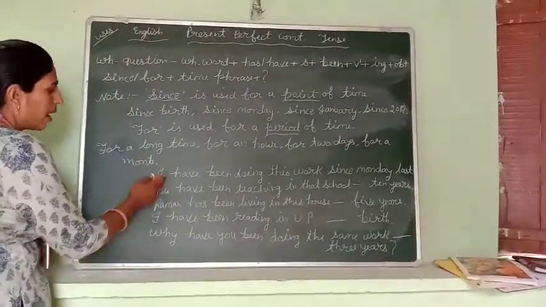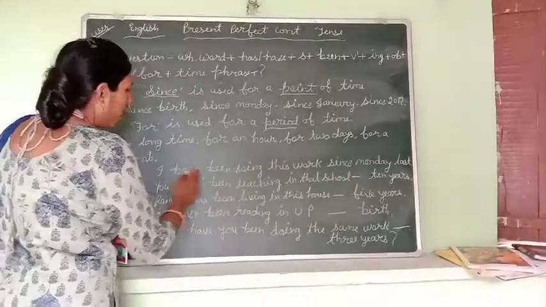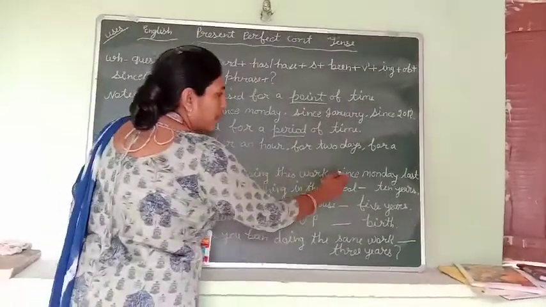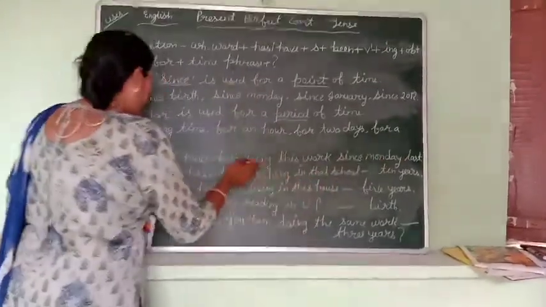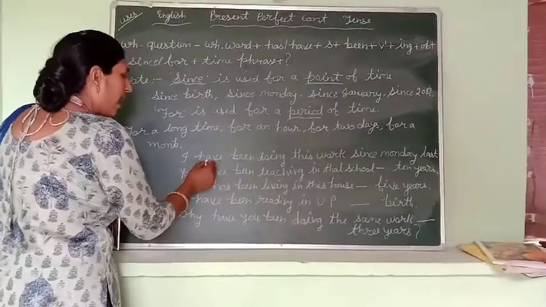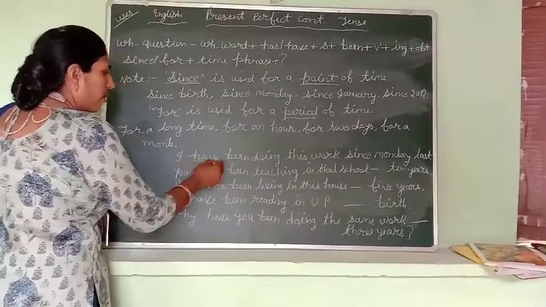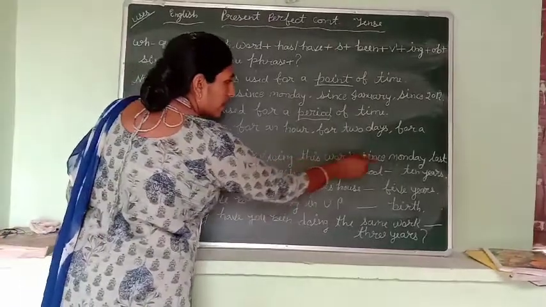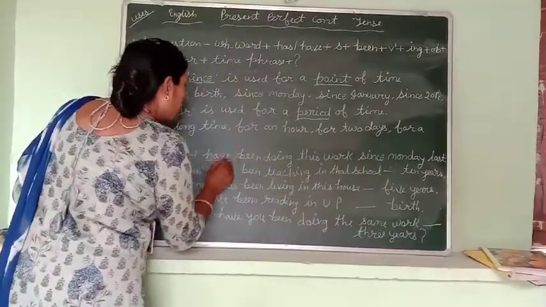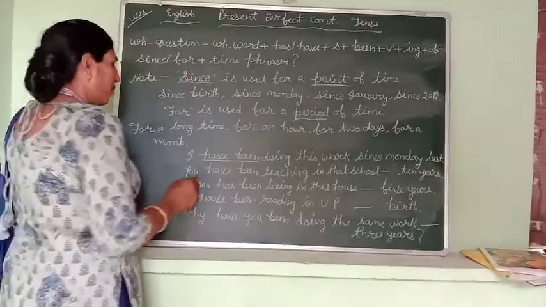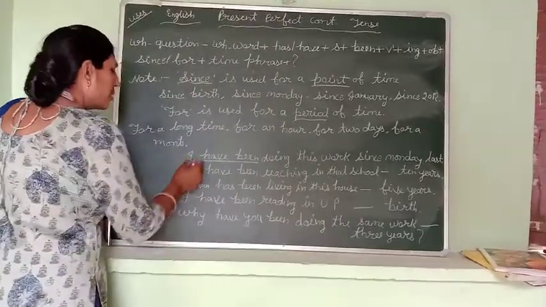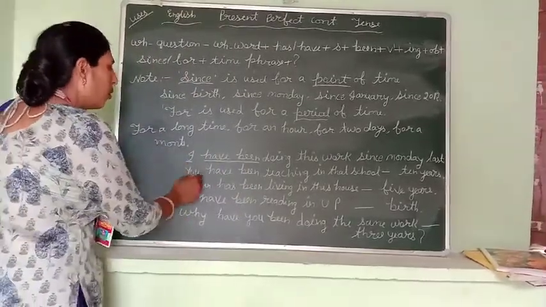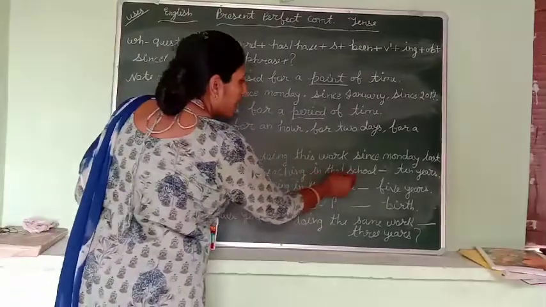For example, I have been doing this work since Monday. Here I is the subject and have been is the helping verb. Next, you have been teaching in that school.